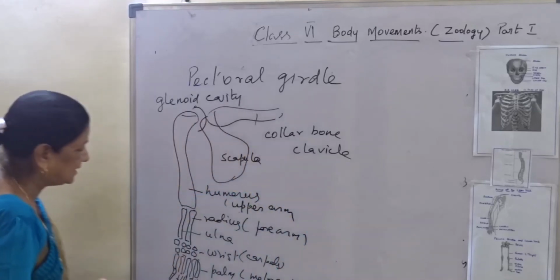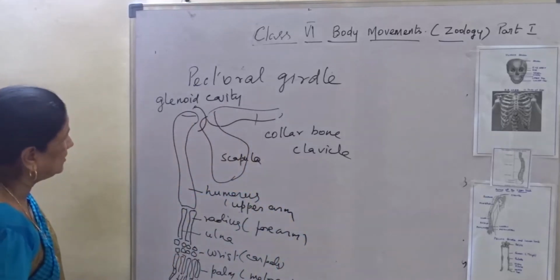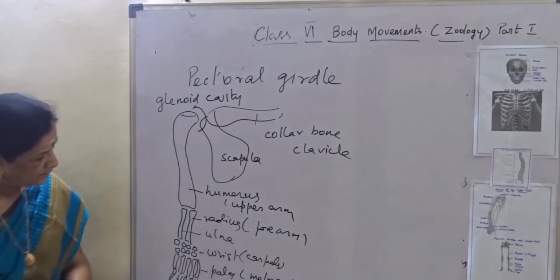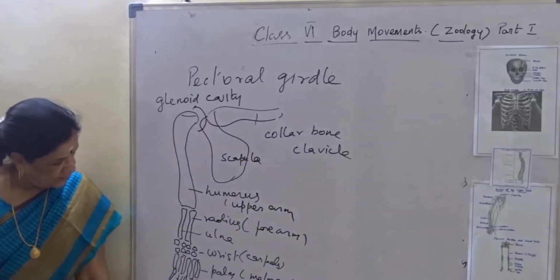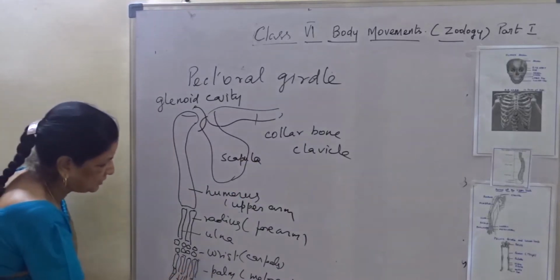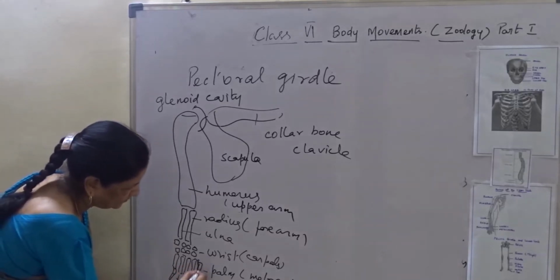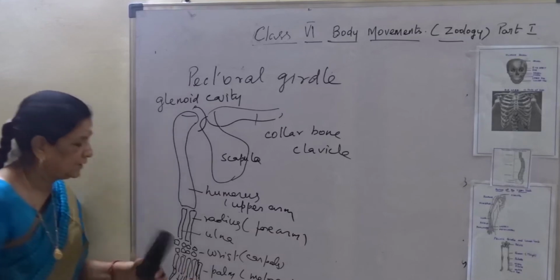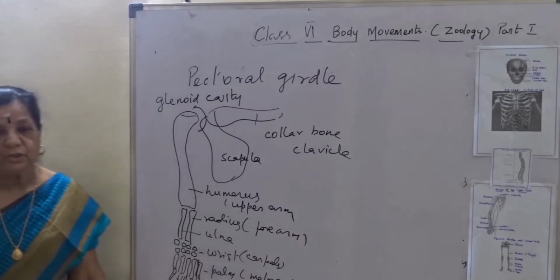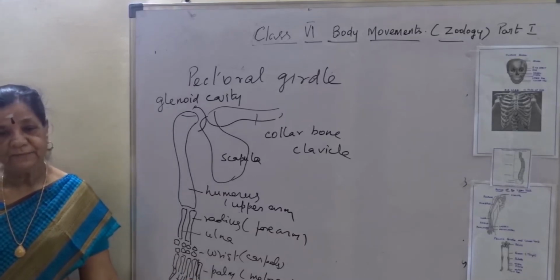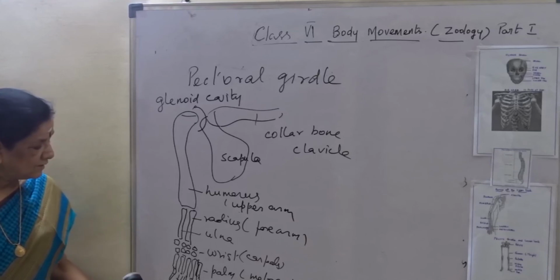Now in this drawing, which one will be the thumb portion? Which arm have I drawn, right or left? Where is the thumb portion?